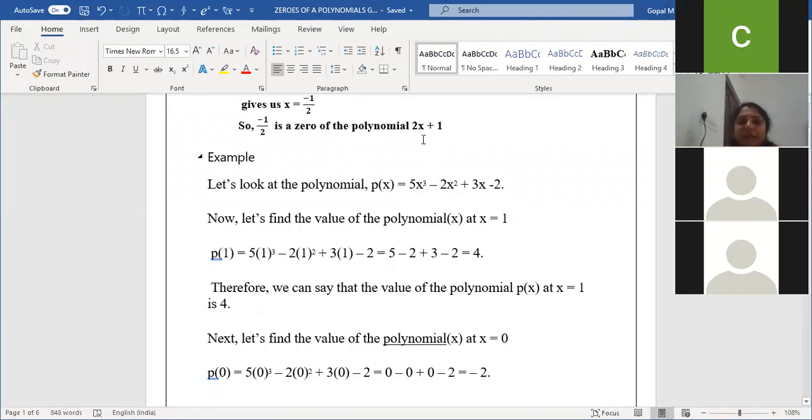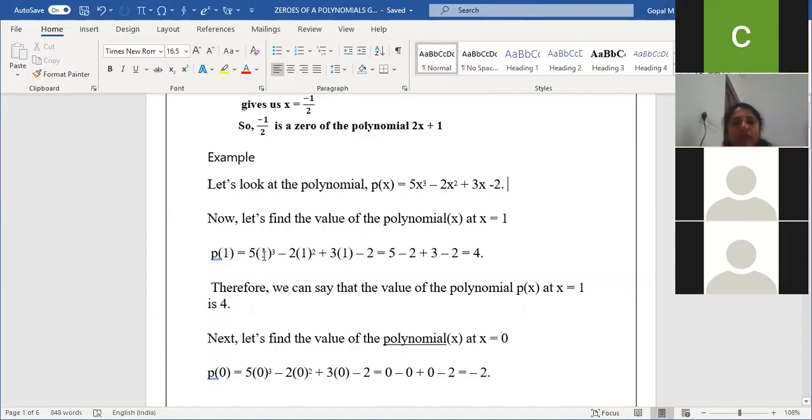See the previous example, 2x plus 1. Degree of this polynomial is 1. So we got only 1 value. Here the degree is 3. We used to get 3 x values. Okay. But I don't know which are the numbers. So we just check it. I'll just apply 1 in the polynomial. I'm cross checking 1. First I check for 1.